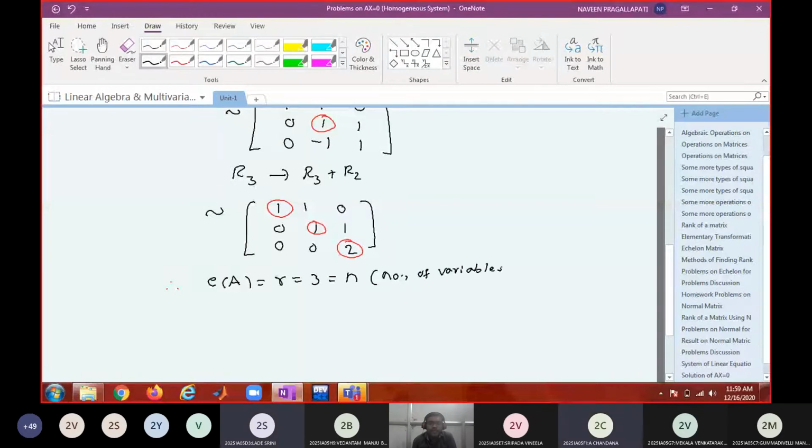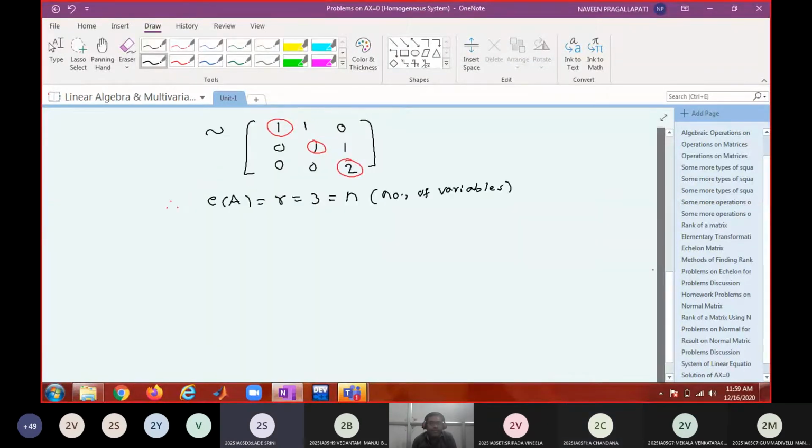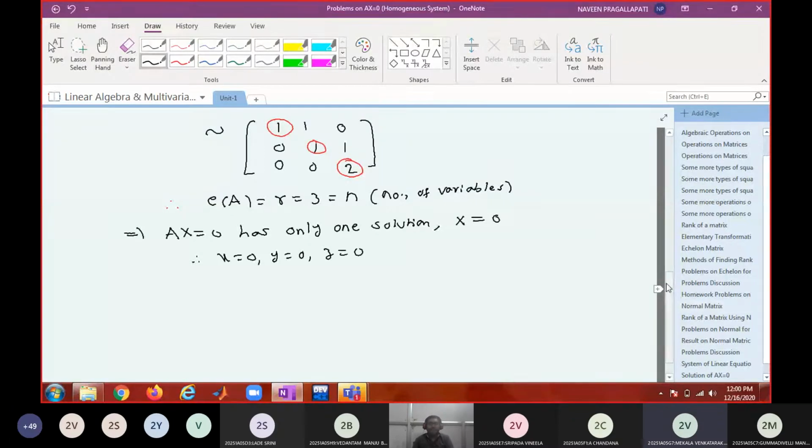Since r equal to n, Ax equal to 0 has only one solution, the unique trivial solution. What is that solution? x equal to 0, y equal to 0, z equal to 0 is the only solution to the system.